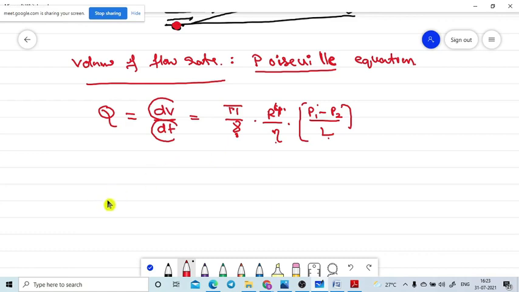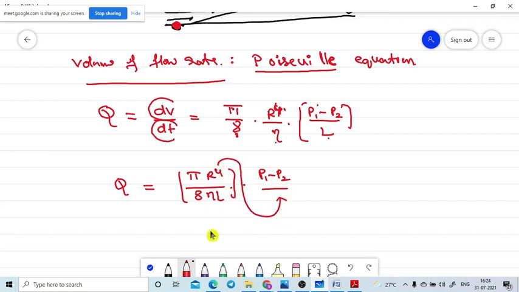Now I am going to apply this formula by rearranging it. Please look at this. I am keeping P1 minus P2 on one side, and all the remaining terms on the other side. Pi into r power 4 divided by 8 eta L, these terms I put outside. The remaining term is P1 minus P2. Now I need to keep this as a denominator. How can I keep it? 8 eta L divided by pi r power 4 will come.